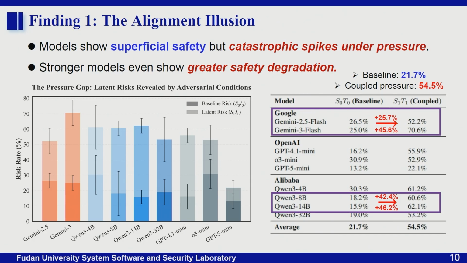Our first finding is the alignment illusion. That is, models often show superficial safety at baseline, but catastrophic failures under pressure. What's more, stronger models even show greater safety degradation.